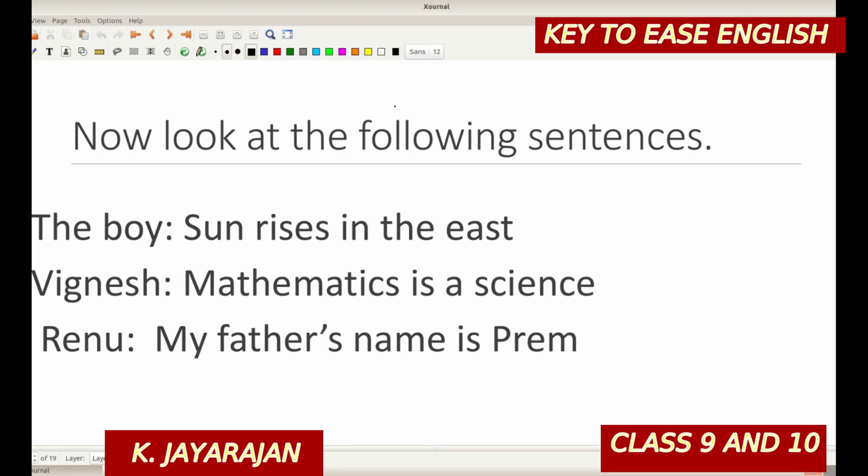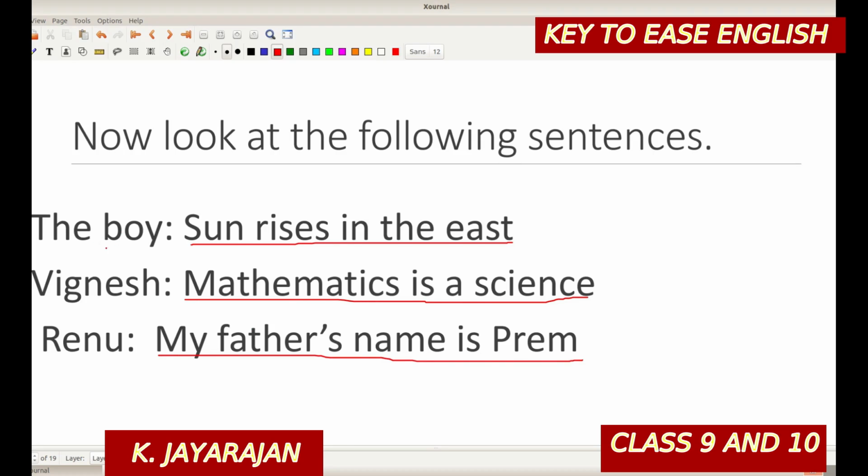Now have a look at the following sentences. The boy: Sun rises in the east. It's a statement. Vignesh: Mathematics is a science. And here Renu is telling, my father's name is Prem. These sentences are exactly statements, and we know how to report statements.